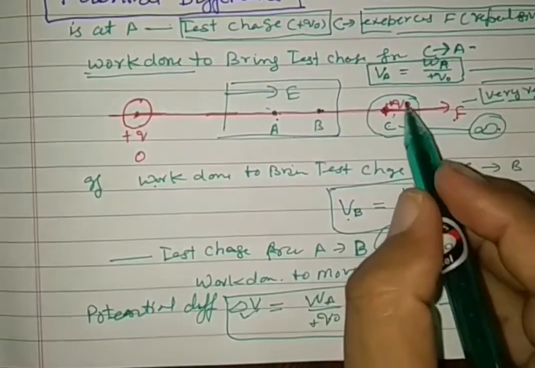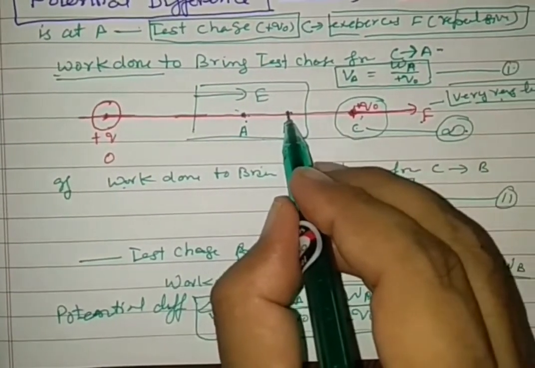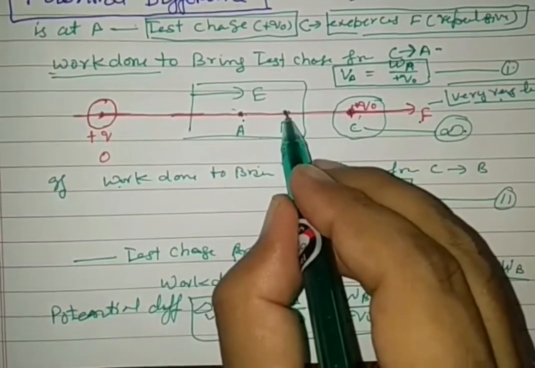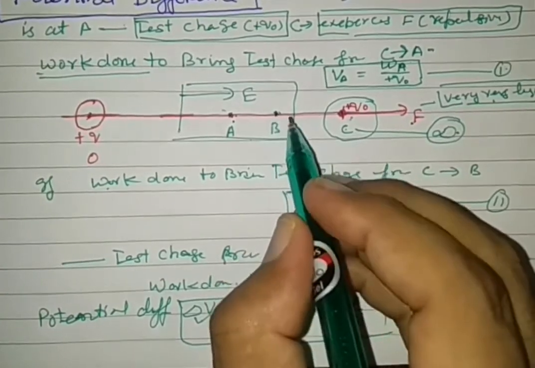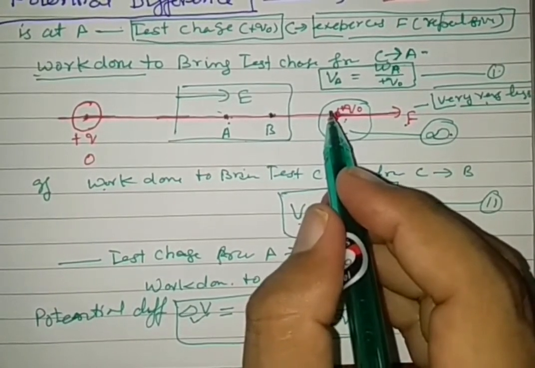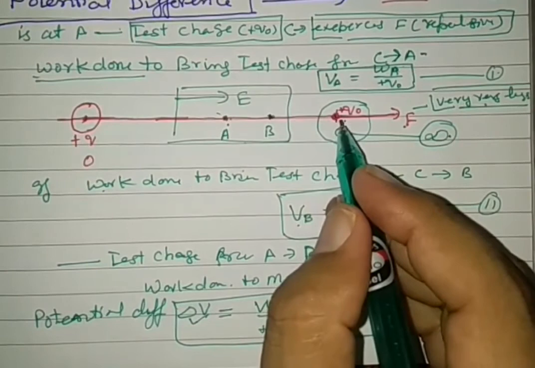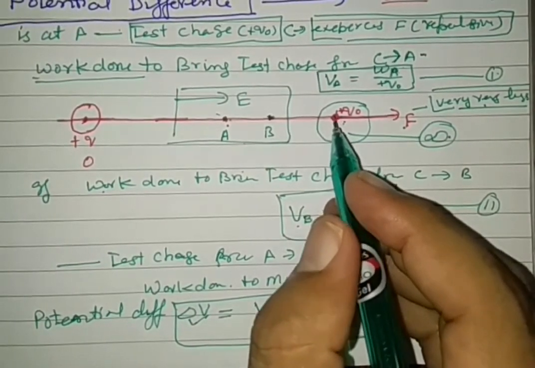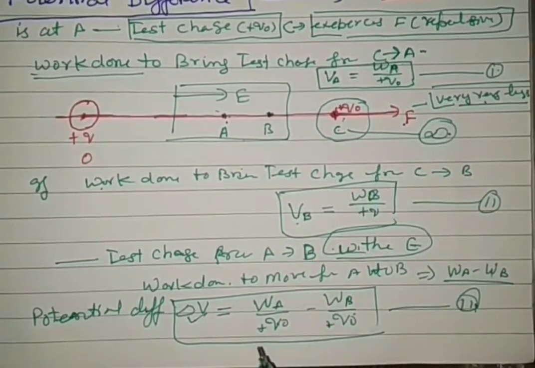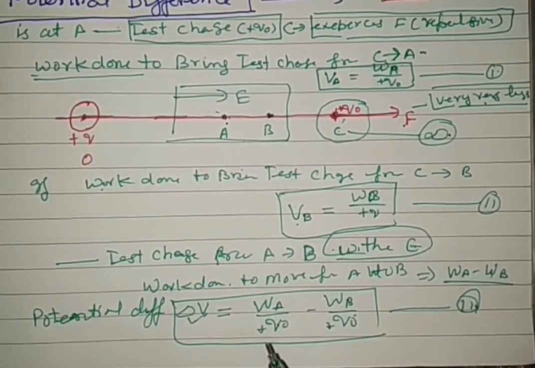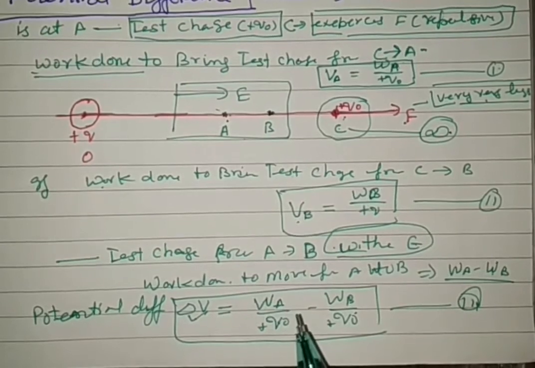And when we bring a unit charge from infinity to a point of the electric field, it is considered the electric potential of that point. So electric potential is for a particular point, and potential difference is the difference in electric potential of 2 points. I hope you have clearly understood the concept of electric potential and potential difference.